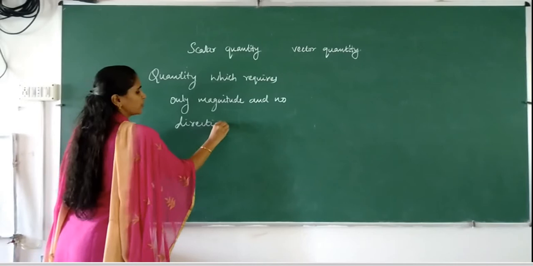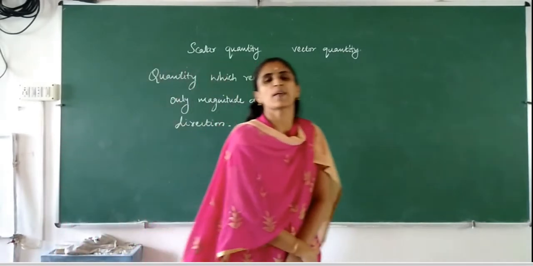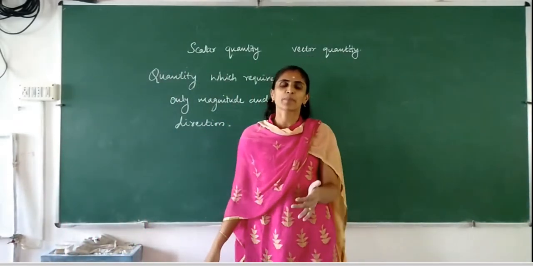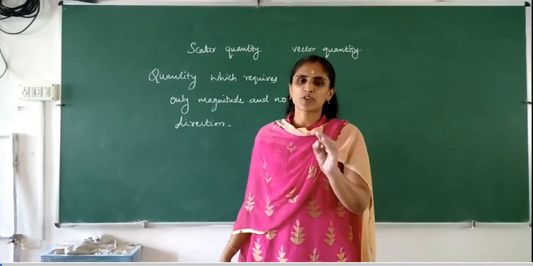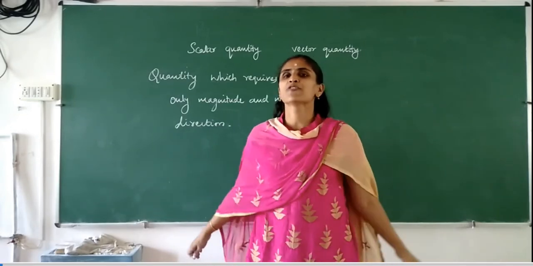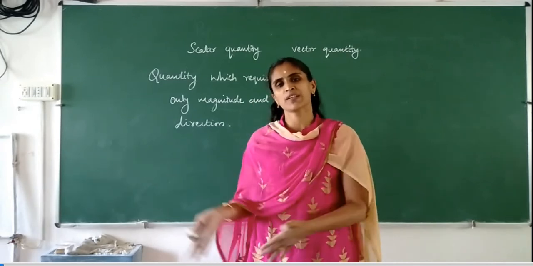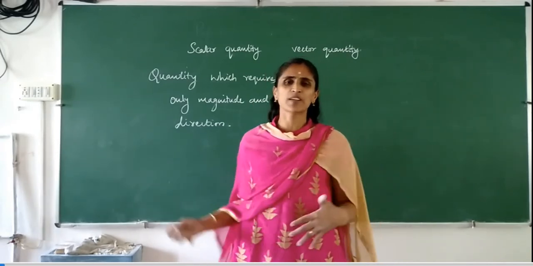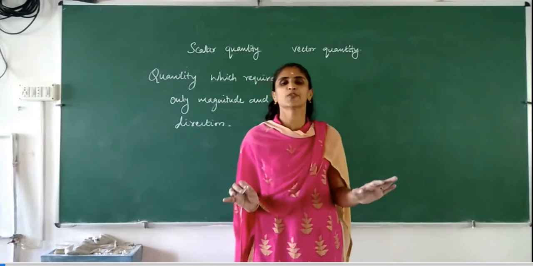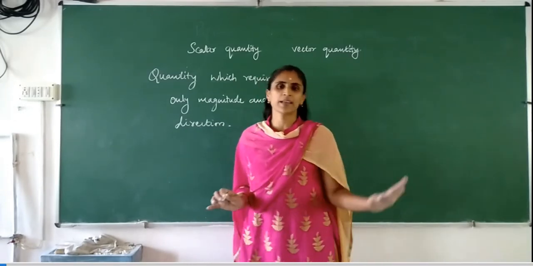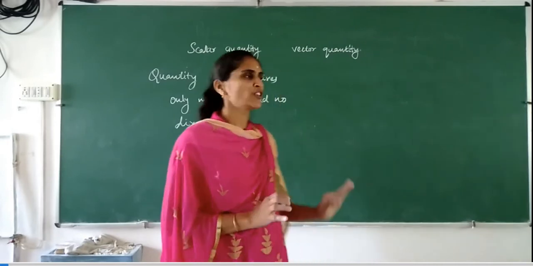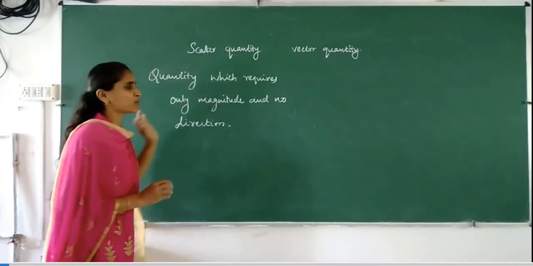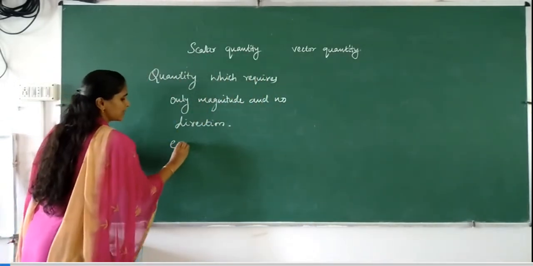Magnitude is enough, no need to tell about the direction. For example, mass. Your mass will remain the same wherever you are. If it is 45 kg, whether you move eastward, westward, north or south, in whichever direction you move, your mass will remain the same. Such physical quantities which require only magnitude are known as scalar quantities. Example, mass.